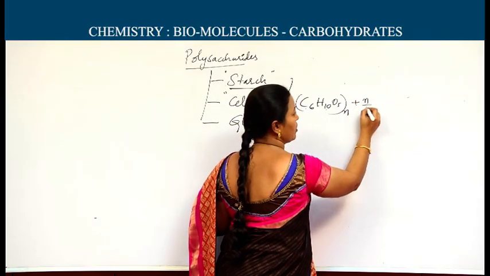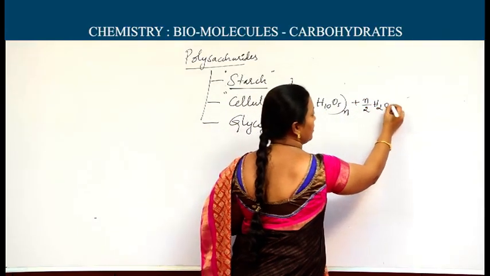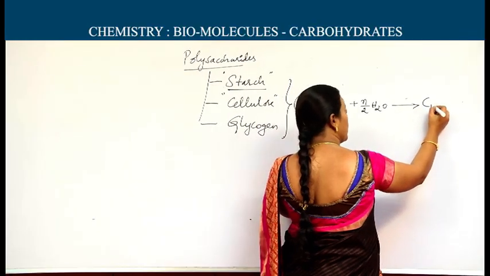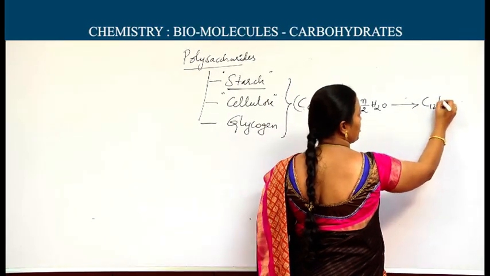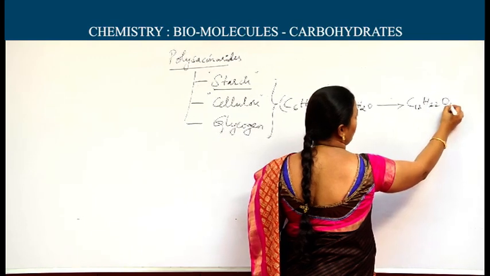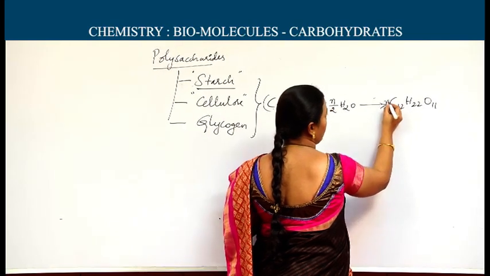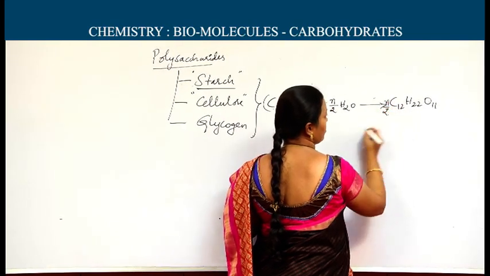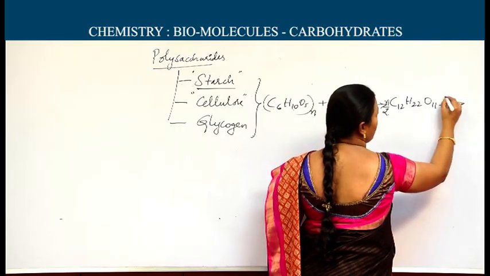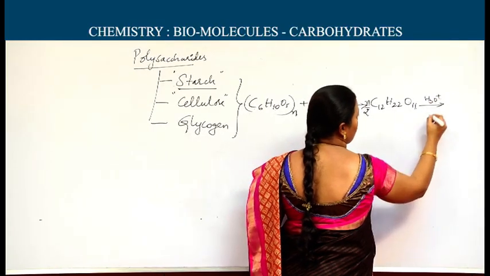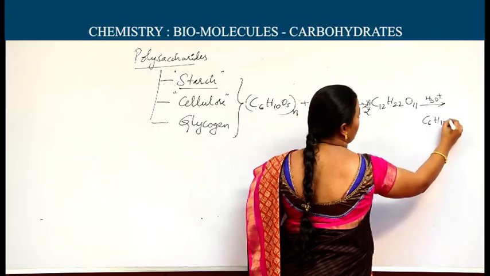On hydrolysis, we get (C12H22O11)n/2 moles. So on hydrolysis, we will get monomeric units.